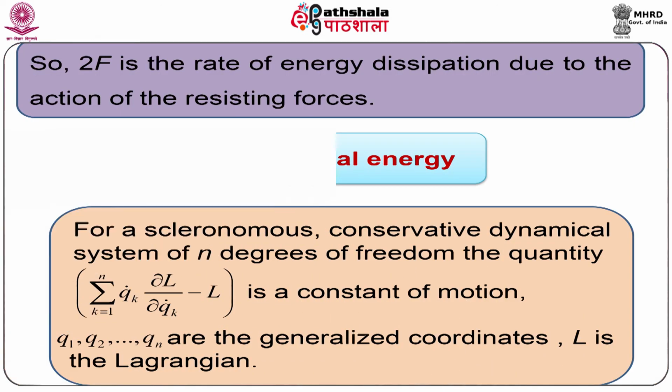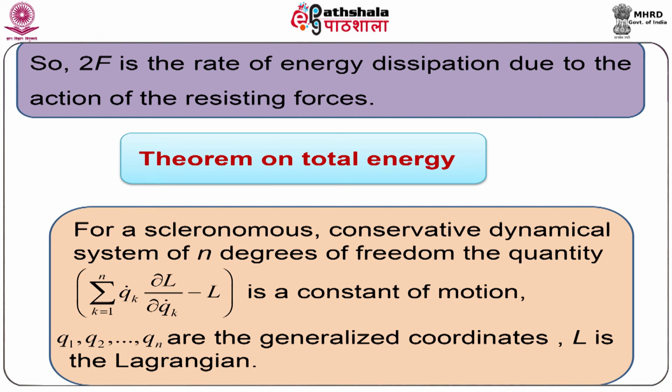Let us discuss the theorem on total energy. For a scleronomous conservative dynamical system of n degrees of freedom, the quantity summation over k of qk dot into ∂L/∂qk dot minus L is a constant of motion, where q1, q2 up to qn are the generalized coordinates and L is the Lagrangian.